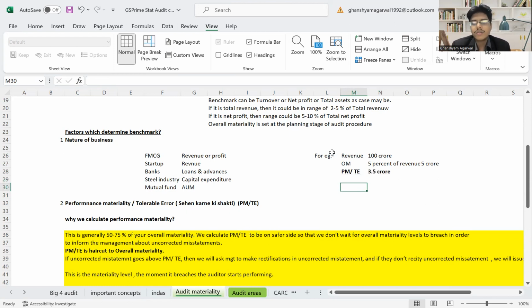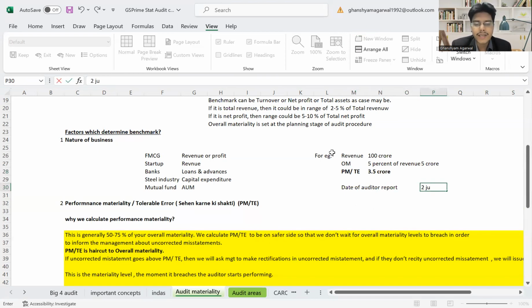Let's say the date of the auditor's report is there. Let's say I'm making this video on 2nd July, and the audit report is dated 2nd July 2023.